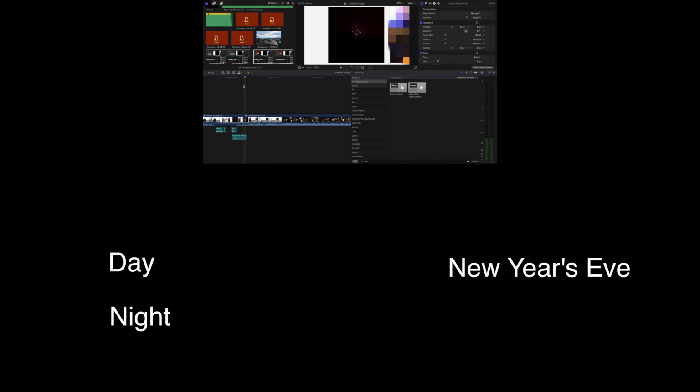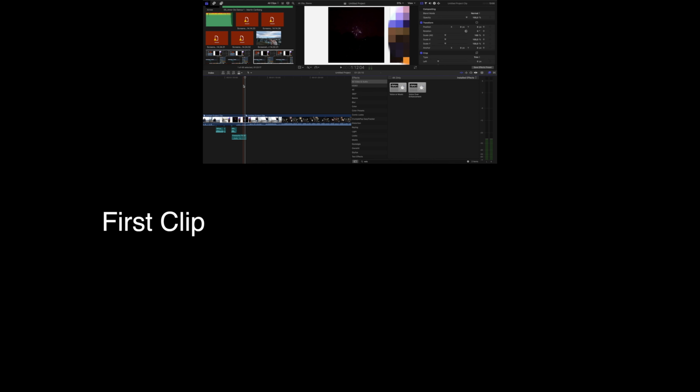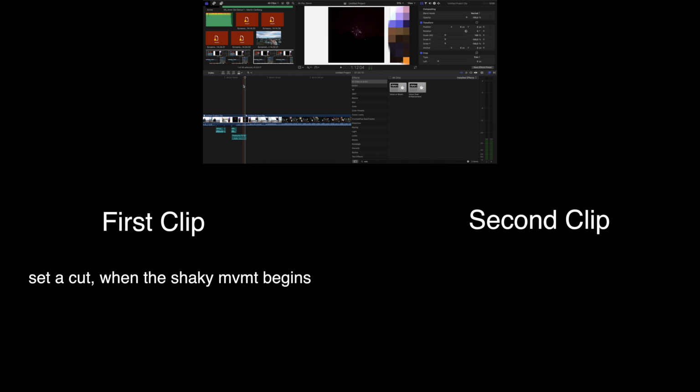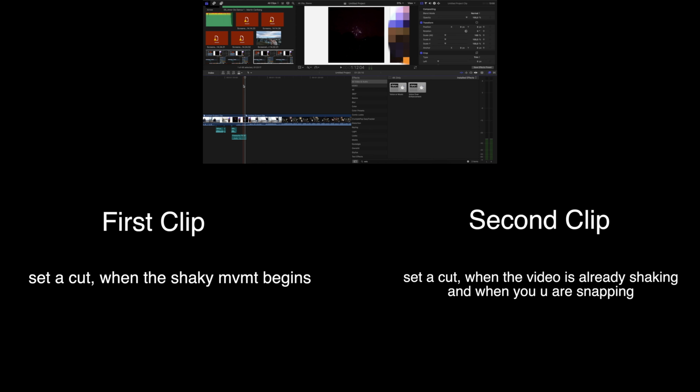Then you just need to set the cut in the first clip right when the shaky movement begins and also when you will be snapping. And then cut right next to the second clip where the shaky movement is already there and just cut to this snap right there in the second clip.